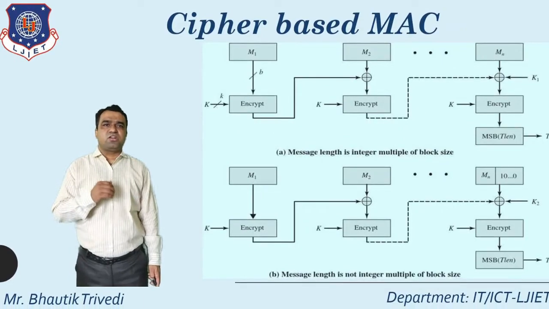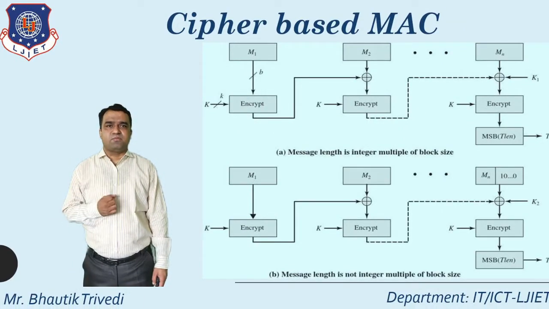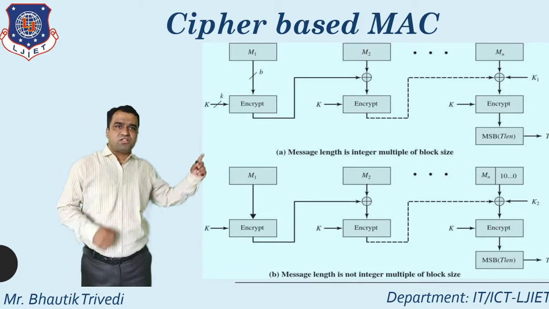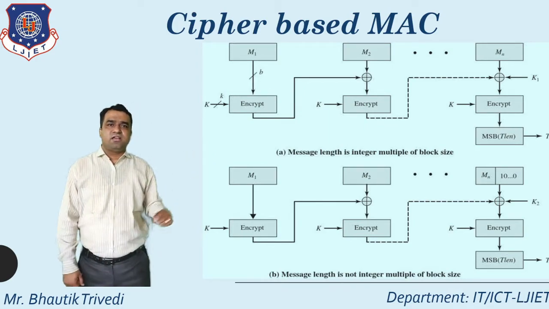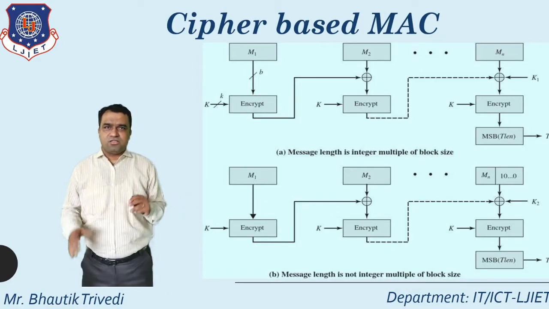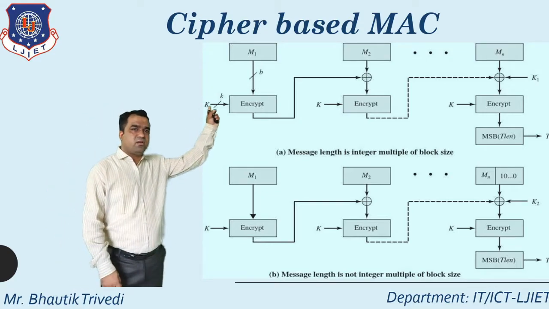After that, in this particular diagram, whenever you talk about the cipher based MAC, mainly 2 important diagrams are there. First one, message length is an integer multiple of block size, and second one, message length is not an integer multiple of block size. So what is the difference? First of all, you just see the diagram.